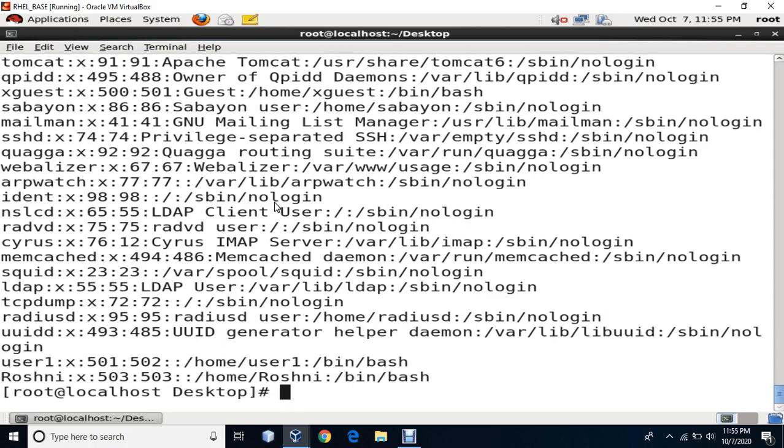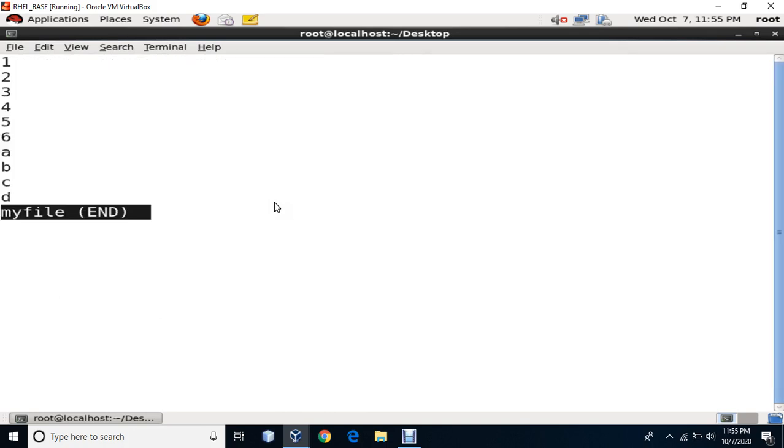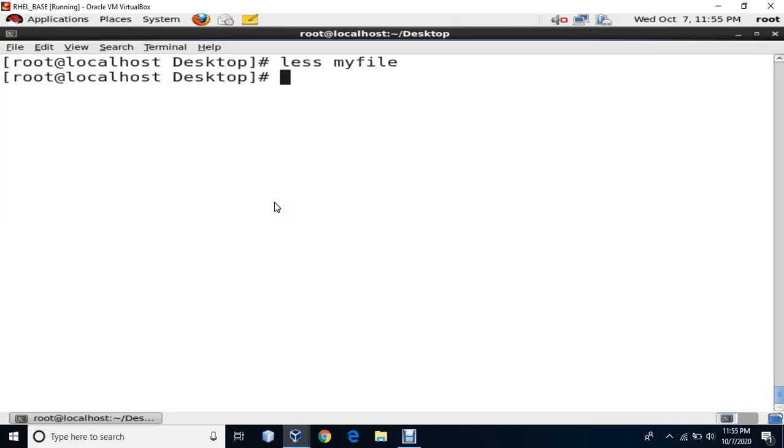Now if I say the same with less and the file name, my file name is my file. So here the main difference is that less allows single line movement. I can navigate a single line at a time. Because it is just one file, I press Q to come out of the less.